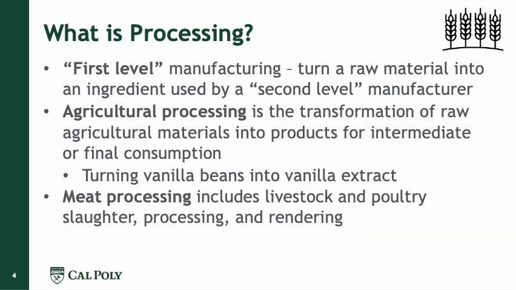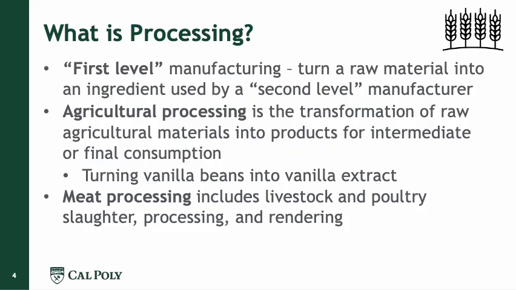So what is processing? Sometimes we think about food processing and food manufacturing as the same thing, but there are some authors that distinguish between food processing and food manufacturing. So food processing is what we will call a first level manufacturing, and it will be turning a raw material into an ingredient that will be used by a second level manufacturer.